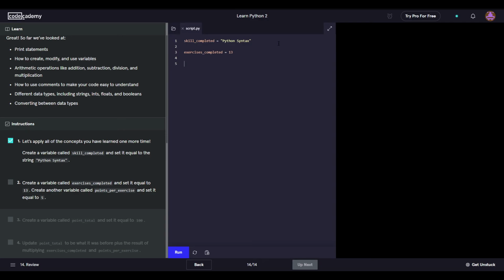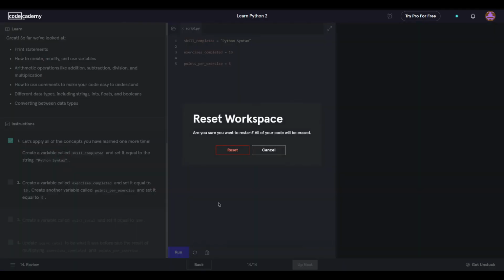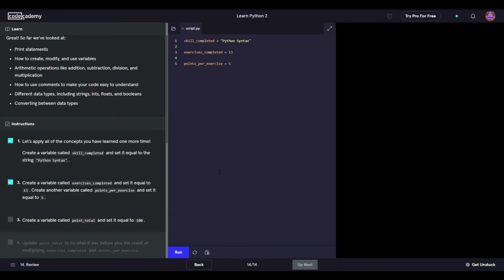We'll set it equal to 13, create another variable called points per exercise and set it equal to 5. Okay, alright, cool. Okay, variable called point total and just set it equal to, was that 100?